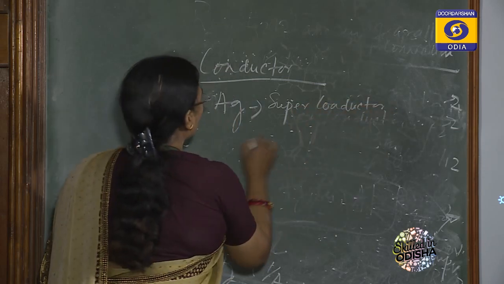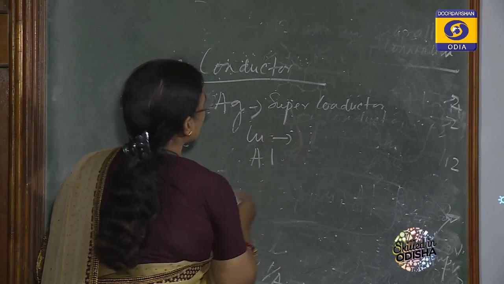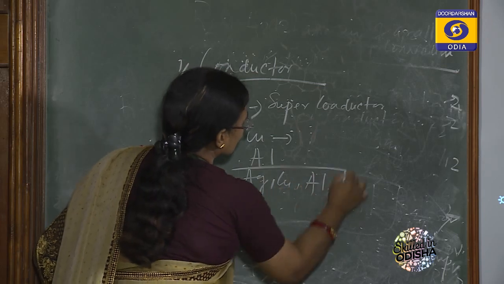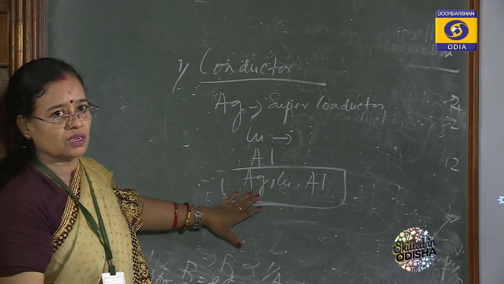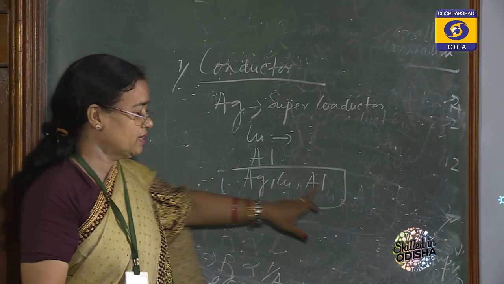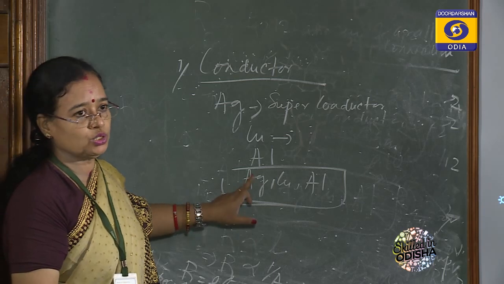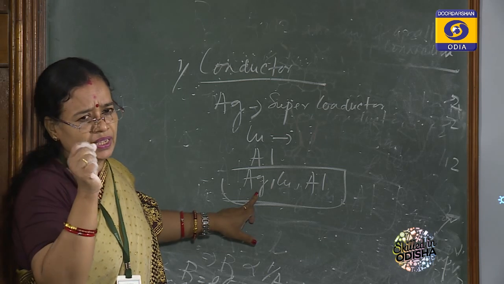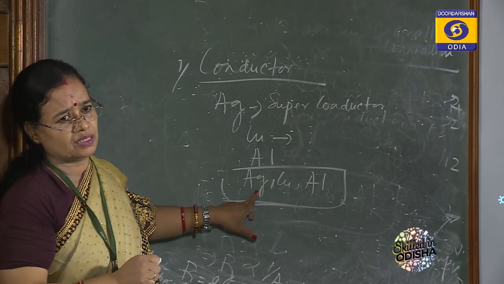Then come to aluminium, copper. So Ag, Cu and aluminium. These are the three important metals, good conductors. This one good, this one better, and this one best among all. So this one is known as superconductor because its resistance is very less, the least amount of resistance.